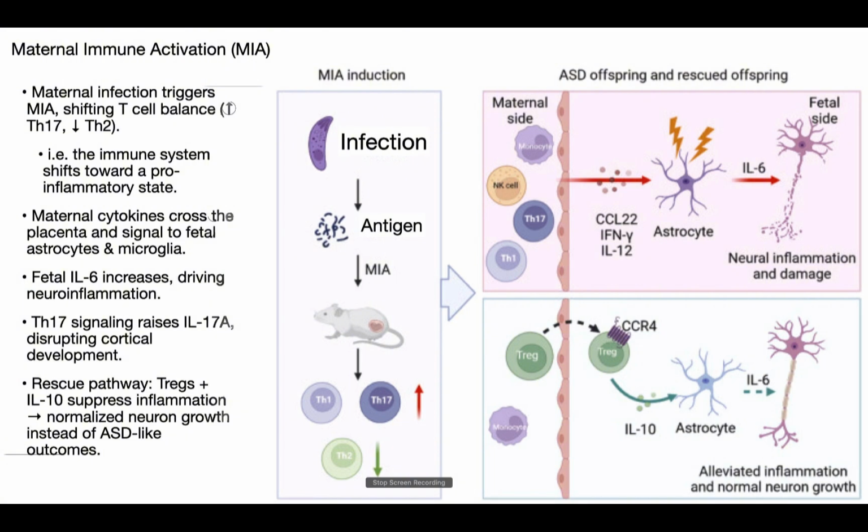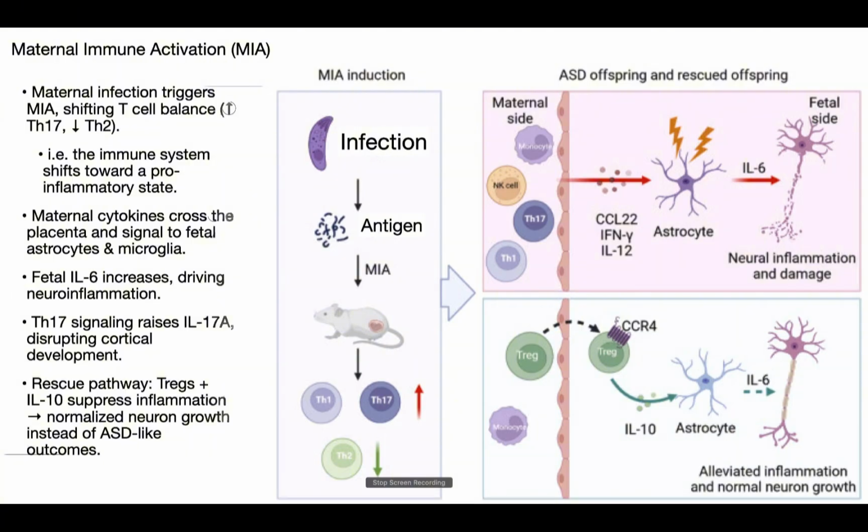This diagram features the MIA cellular mechanism and rescue pathway. When a mother is infected, antigens activate her immune system and shift T-cell balance toward pro-inflammatory Th17 cells while reducing regulatory balance. Cytokines like IL-6 cross the placenta and activate fetal astrocytes and microglia, producing neural inflammation and neural damage in the developing brain. That pathway is associated with ASD-like outcomes.